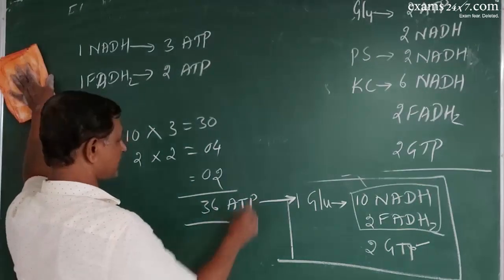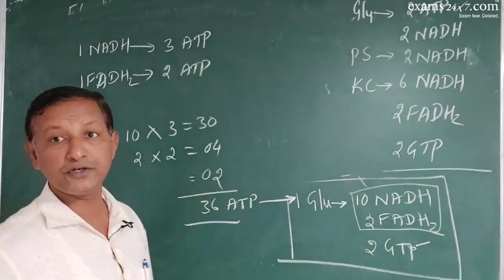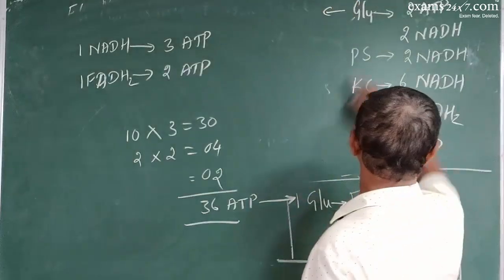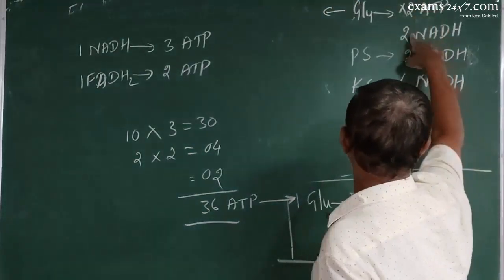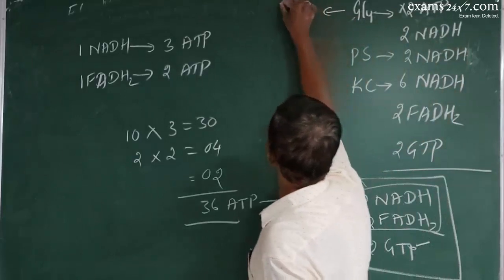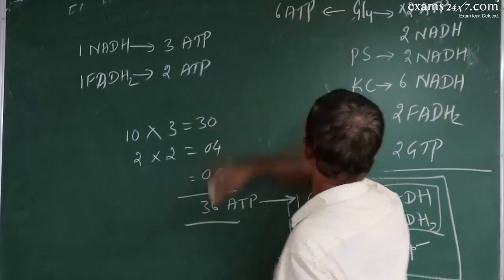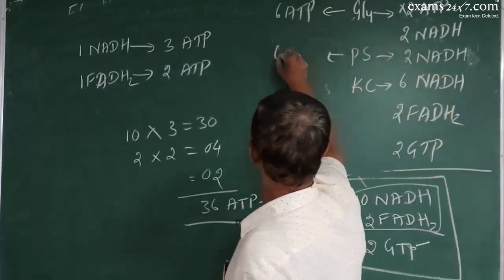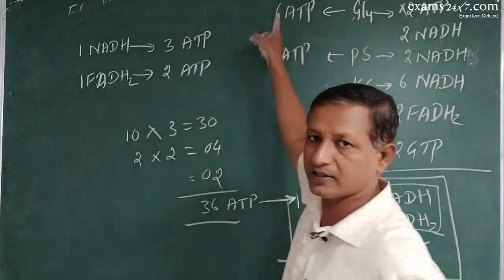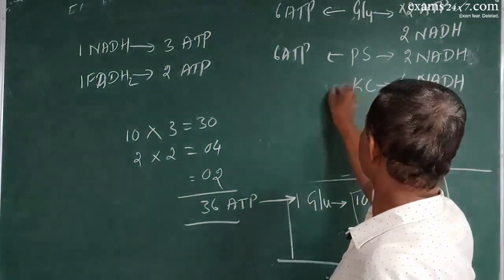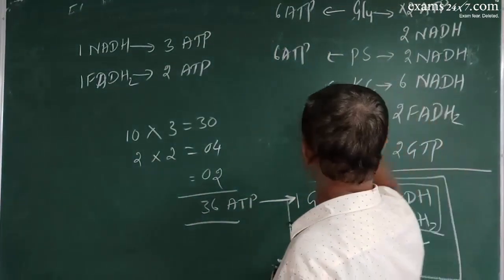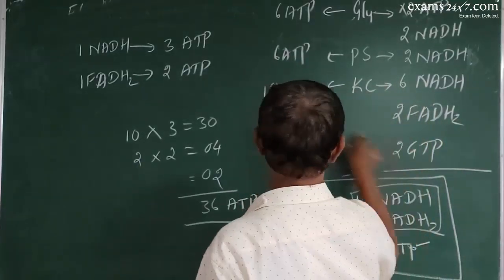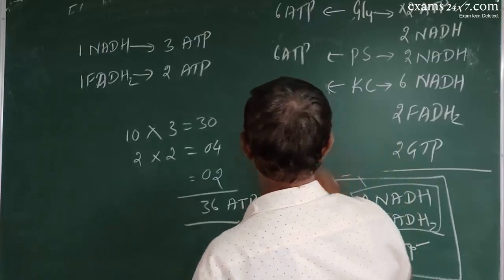Next, please remember this. Now what you should also know is how many ATPs are generated in glycolysis. Leave this. We have 2 into 3, so 6 ATPs. In the preparatory step, 2 into 3, so again 6 ATPs. You should know all these statistics. In Krebs cycle, 6 into 3, 18, and 2 into 2, 4, plus 2, totally 24 ATPs.